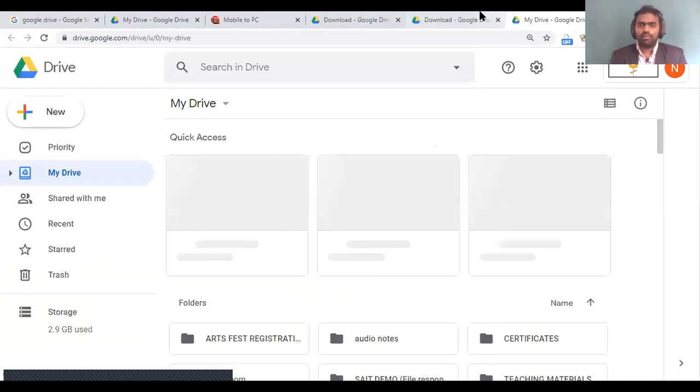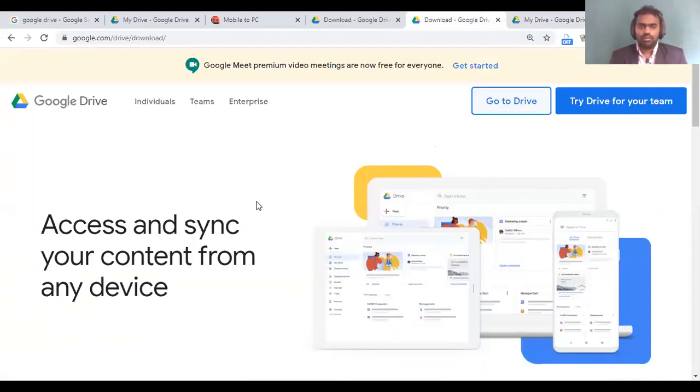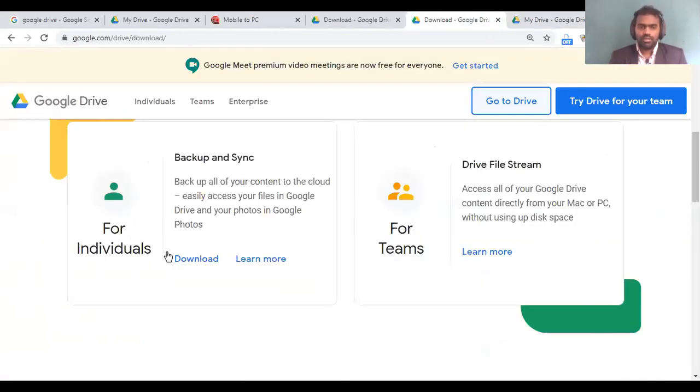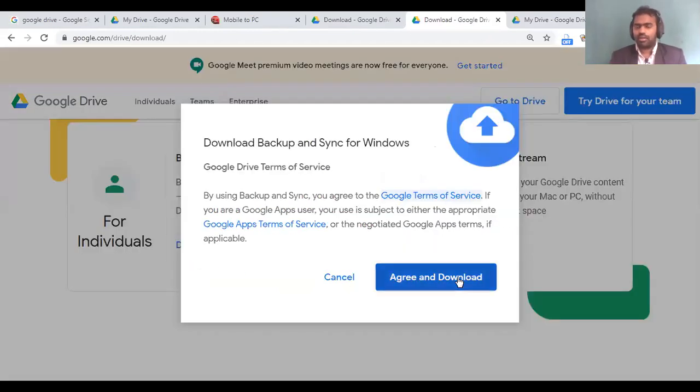This is Google Drive. You can see Backup and Sync is there. You click on download, then agree and download. You agree to the terms and conditions and download it. If you download once and install it, you will be having an icon like this on your system tray. This part is known as system tray. I hope you know that.